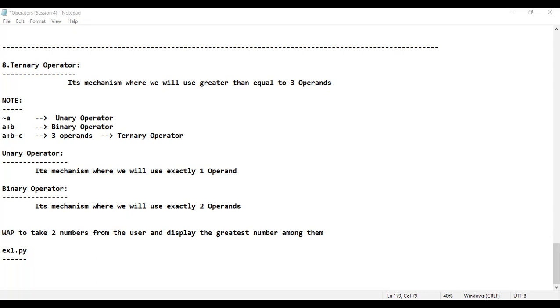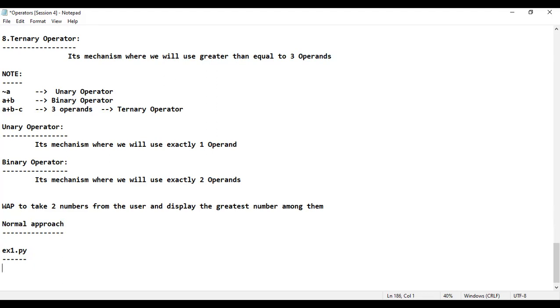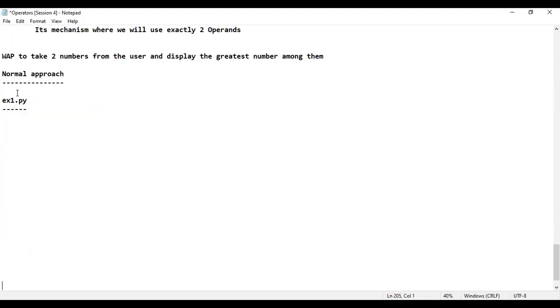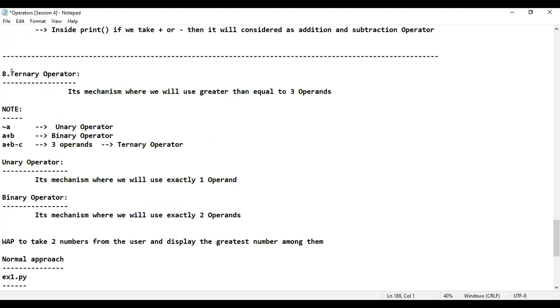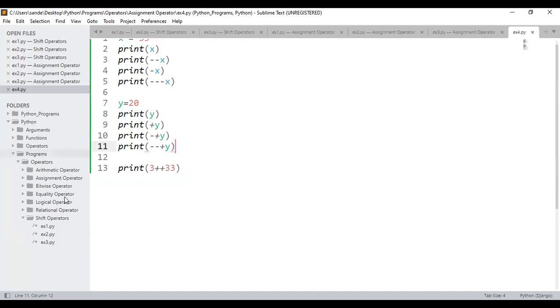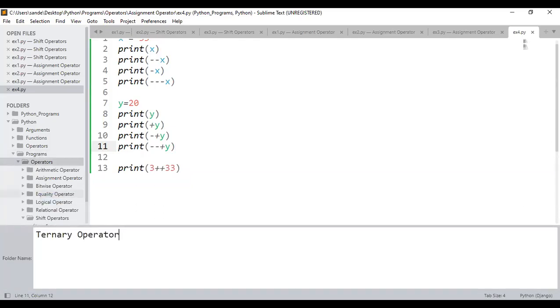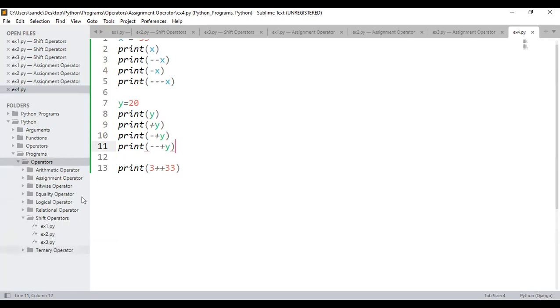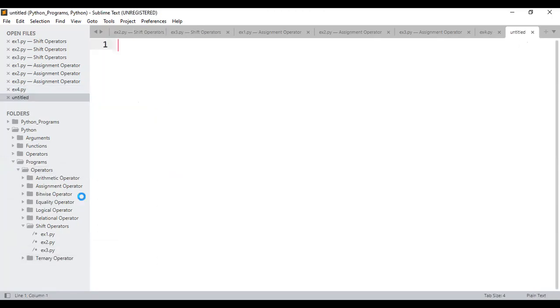Sir, what about using the ternary operator, sir? Don't worry, I'm going to teach you the ternary operator also. That means how to get the output using the ternary operator. The normal approach is example number 1.py. I'll just copy this ternary operator. Copy this. Go back to Sublime Text. In this Sublime Text, I'm going to consider a new folder under operators, that is ternary operator. When it comes to ternary operator, I'm going to consider the first example number 1.py.